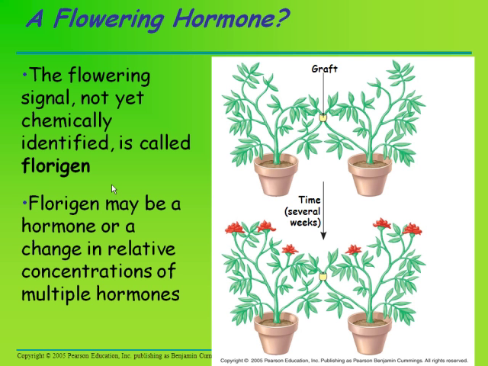So is there a flowering hormone? Experiments suggest so. Not yet chemically identified, it is called florigen. You can see these were grafted together. This was flowering, this non-flowering, and then since they were grafted together, this became flowering. So florigen may be a hormone or a change in the relative conditions of multiple hormones.